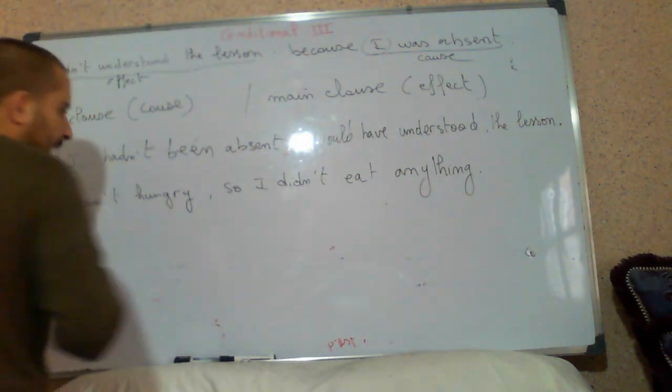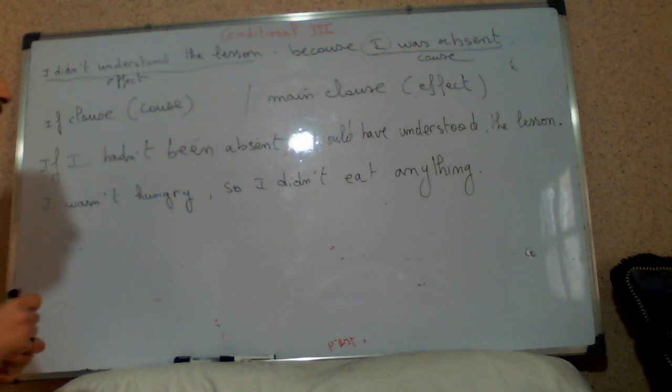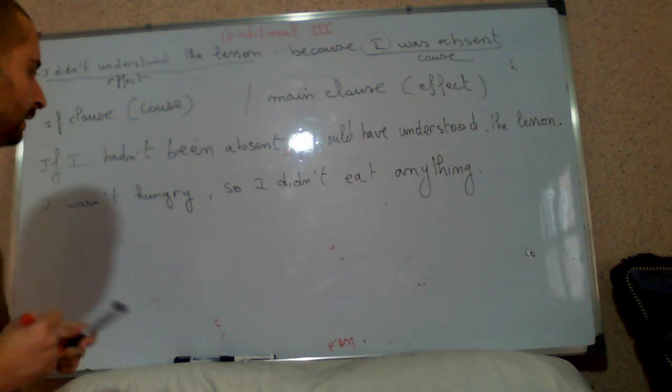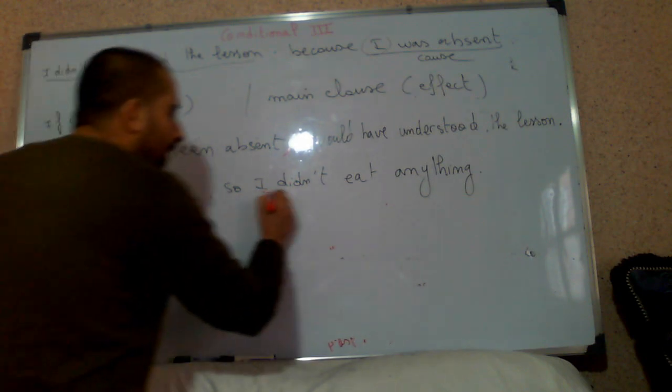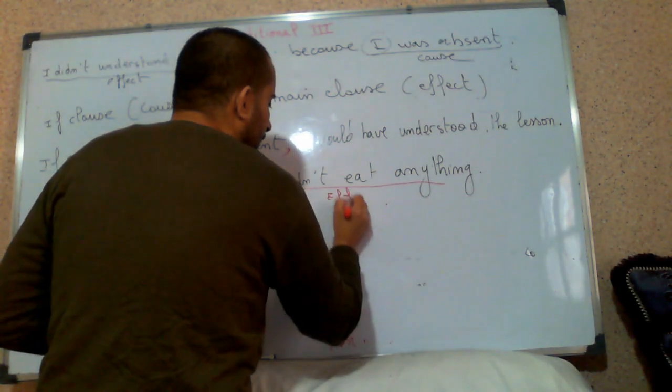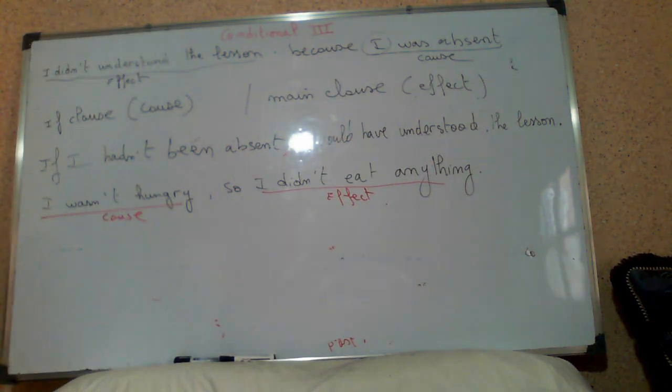Now, let's study this sentence. I wasn't hungry, so I didn't eat anything. So this is the cause, and this is the effect. Okay? With if, we use the cause. So we start with this part now.